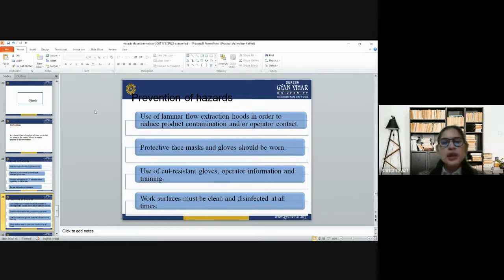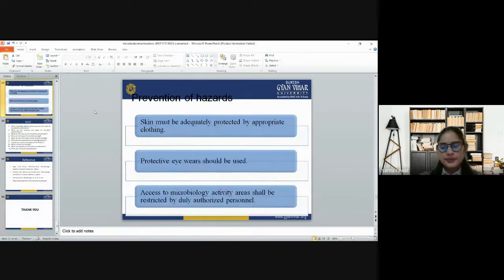The workspace must be clean and disinfected at all times. Skin must be adequately protected by appropriate clothing. Protective eyewear should be used during manufacturing or production. Access to microbiology activity areas shall be restricted to duly authorized personnel.